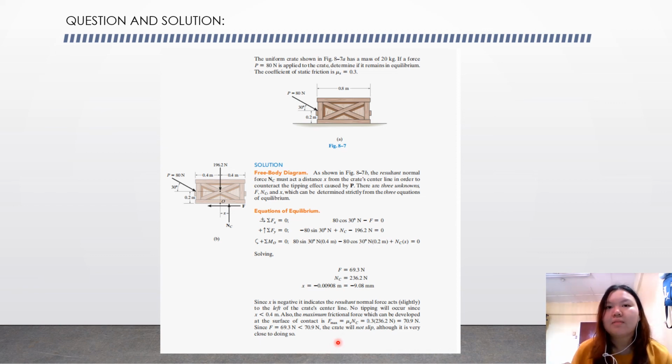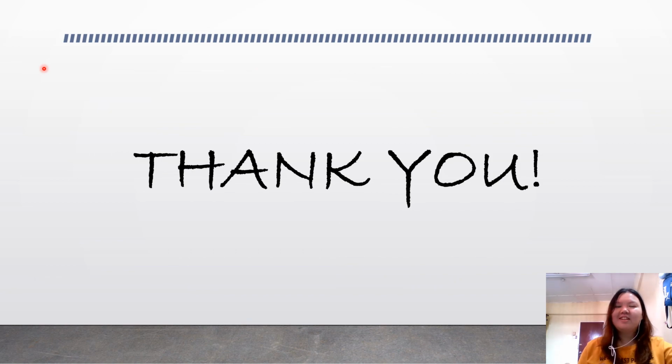Also, the maximum frictional force which can be developed at the surface of contact can be found from mu times NC, which equals 70.9 Newton. Since F is 69.3 Newton and is smaller than 70.9 Newton, the crate will not slip, although it is very close to doing so. So that's all from me. Thank you for listening.